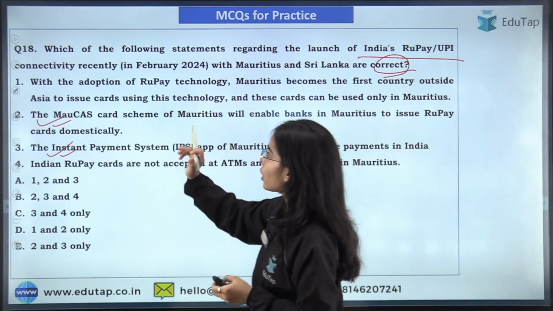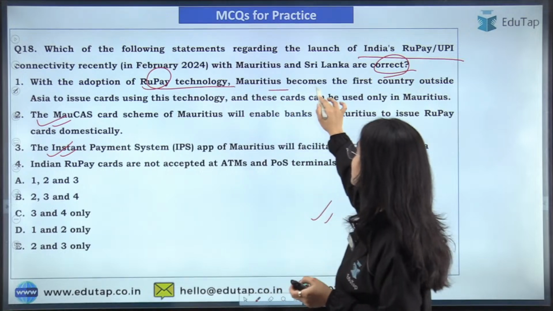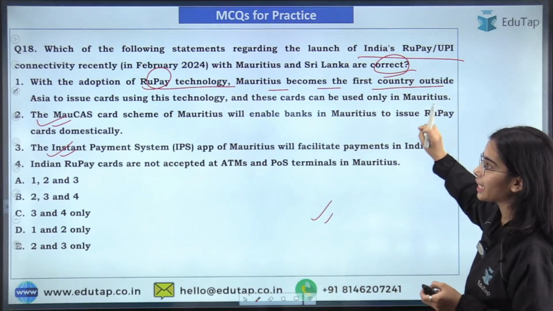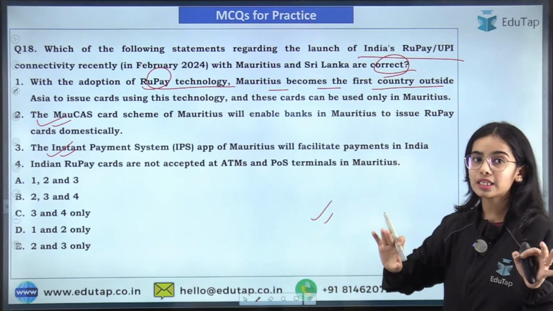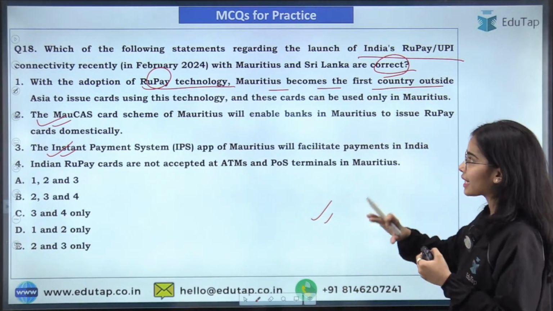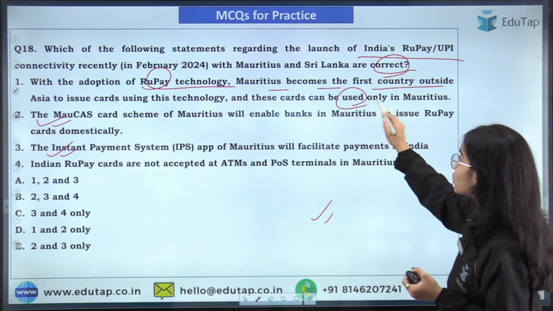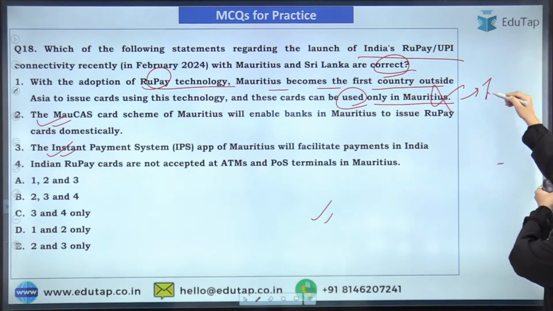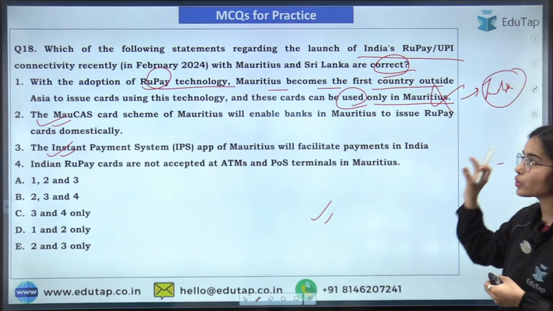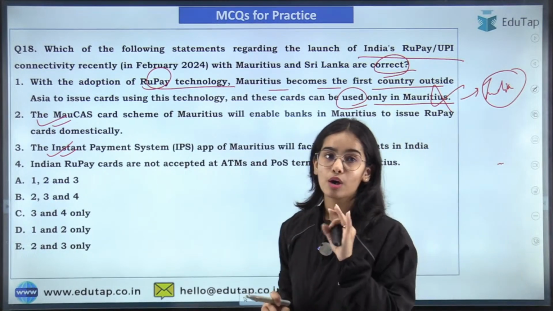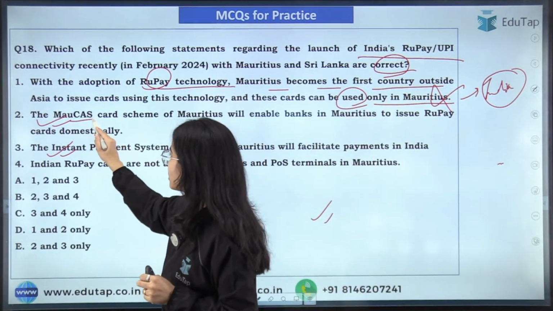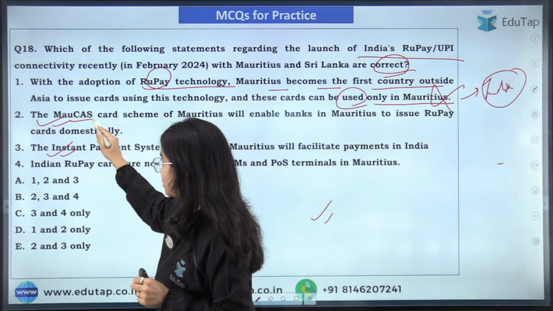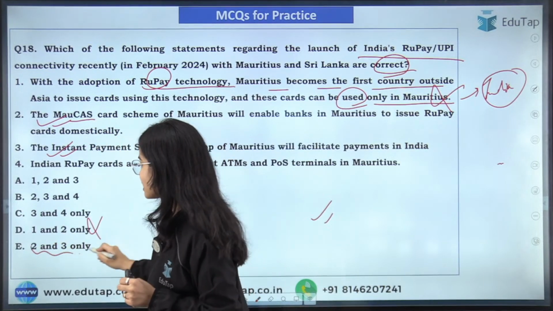Okay. So with the adoption of RuPay technology, Mauritius becomes the first country outside Asia to issue cards using the RuPay technology. That is correct. But these cards can be used only in Mauritius. That is incorrect, because they can be used in India also, not only in Mauritius. Okay, sorry, D is incorrect, E is correct.